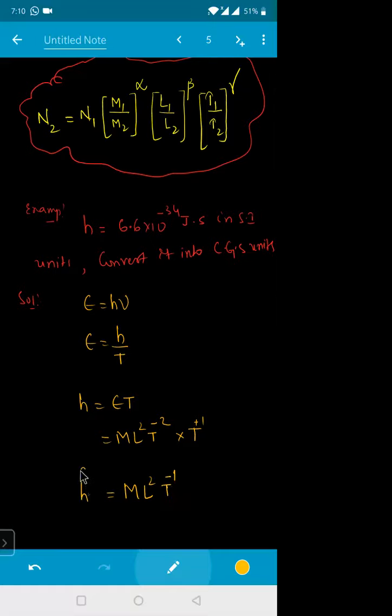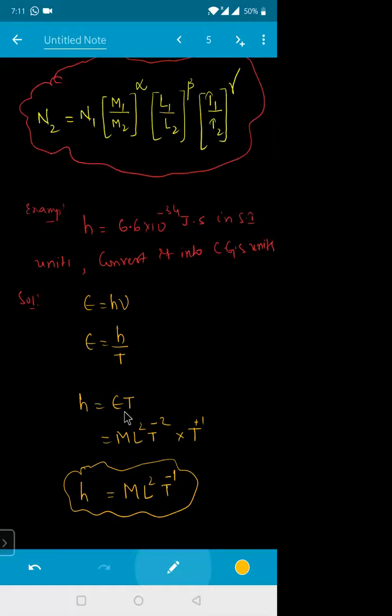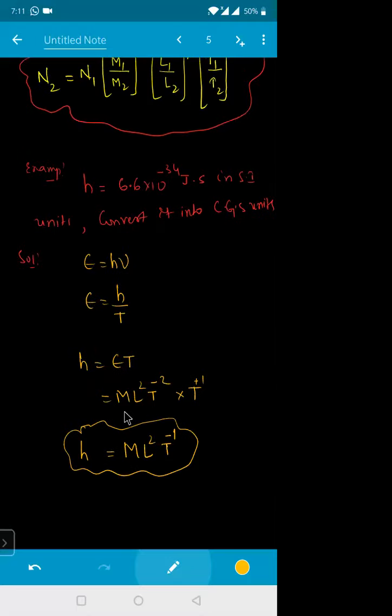This is the dimension formula of Planck's constant. Now I know the dimension formula and the value of n1, so I can calculate the value of n2.